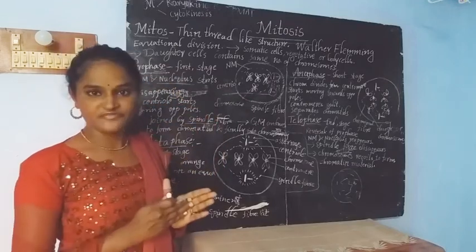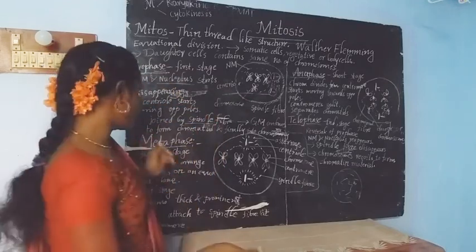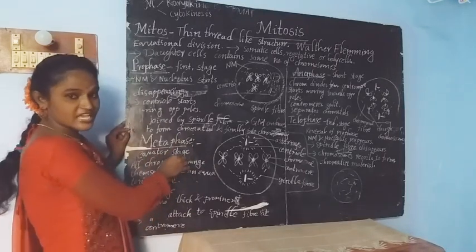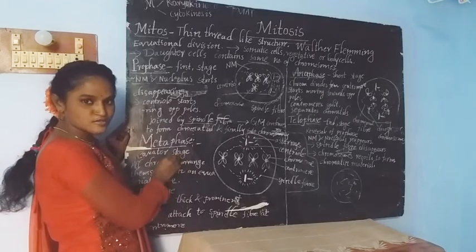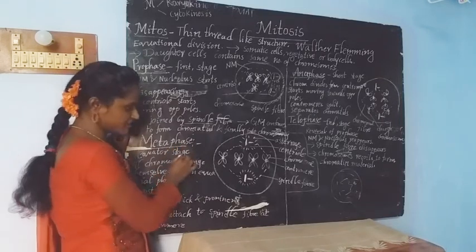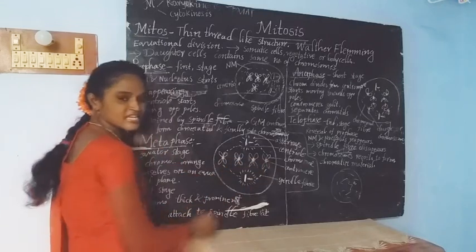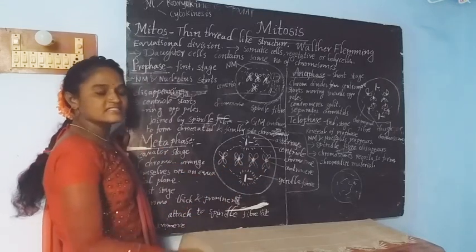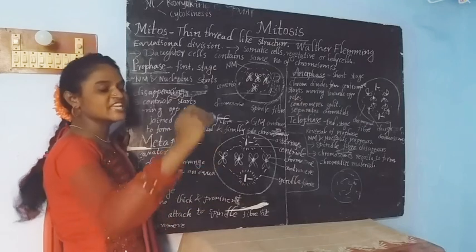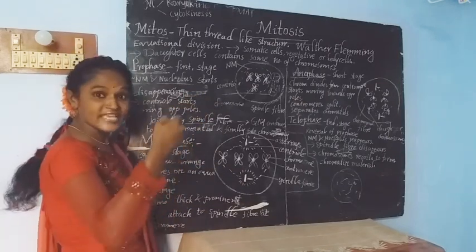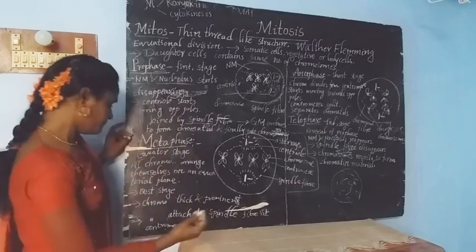Then move to the next one. What is that? Metaphase. Here meta means equator, and phase means stage. The equatorial phase is also called metaphase. In this phase, what happens? All the chromosomes present in the cell arrange themselves in an equatorial plane.